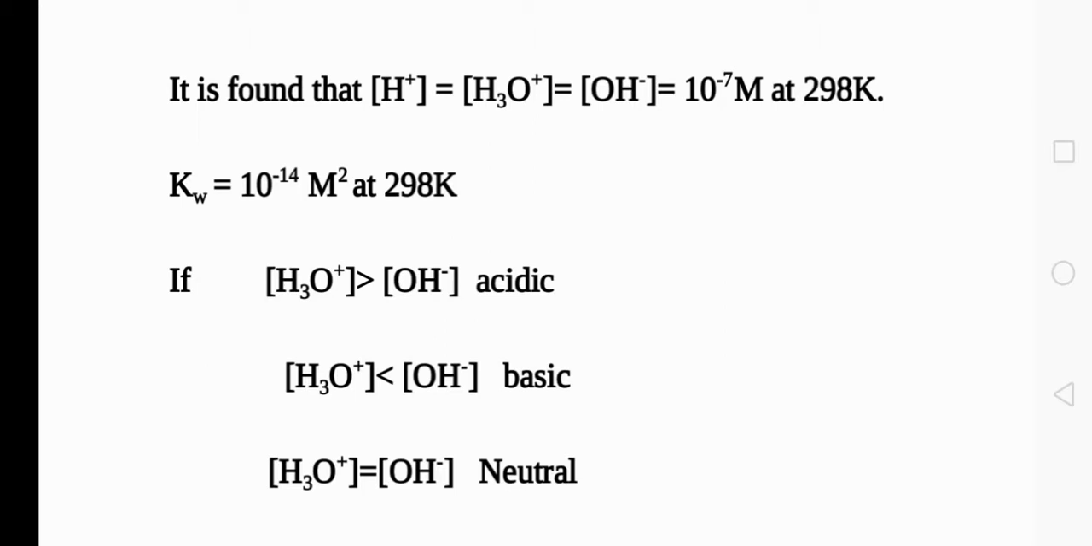The temperature is important, otherwise the value will be different. Usually when we ask such numericals, the temperature will be given as 298 Kelvin, so that it will be easy for us. But keep in mind, it is temperature dependent. The value of 10 raised to minus 7 will change if the temperature is different. If the concentrations of hydronium ion and OH minus ion are equal, then it is neutral. Otherwise, it will be acidic or basic.